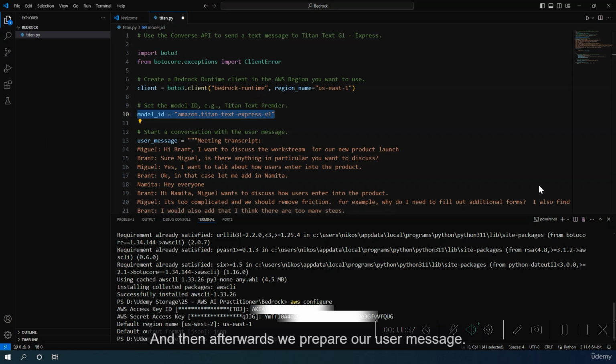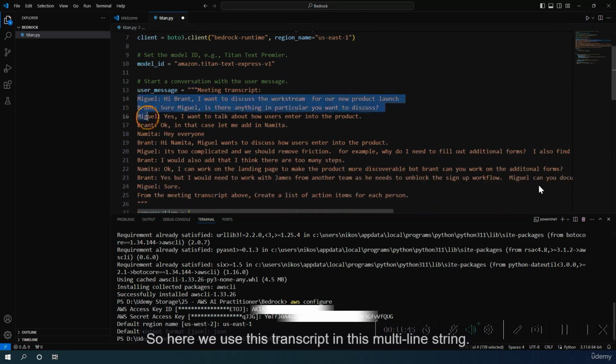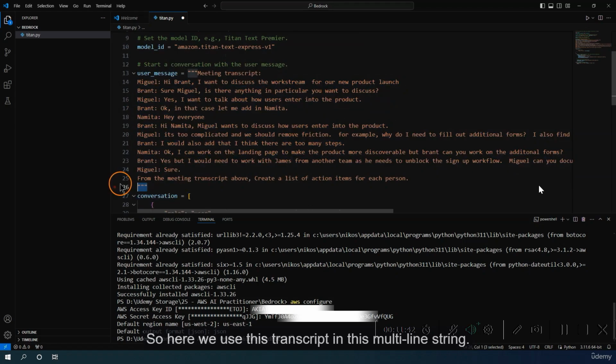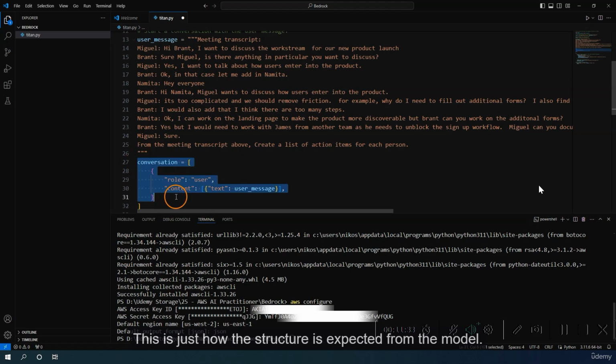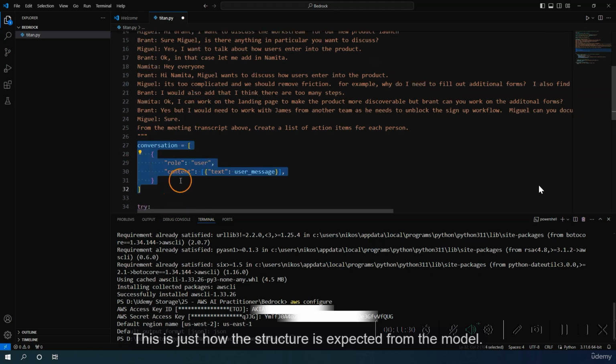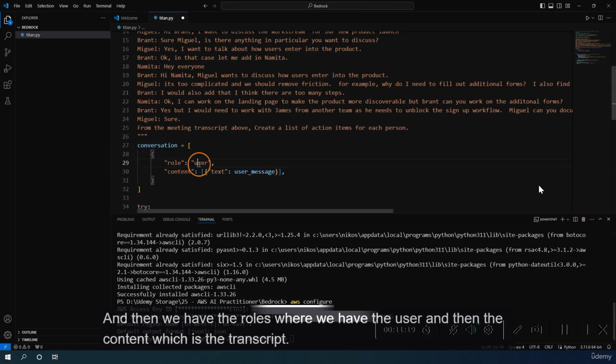And then afterwards, we prepare our user message. So here we just use a multi-line string, and we just have, in this case, the transcript of the meeting. And this is our example. So here we use this transcript in this multi-line string. And then afterwards, we have here the structure of the conversation input. This is just how the structure is expected from the model. So this is just what the model expects. We can find it here from the example. And in this case, it is just structured in this format. So here we have the array, and then we have the roles where we have the user, and then the content, which is the transcript.